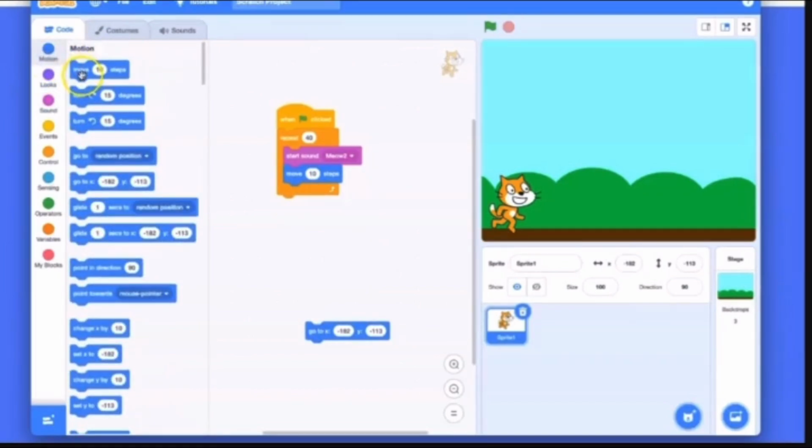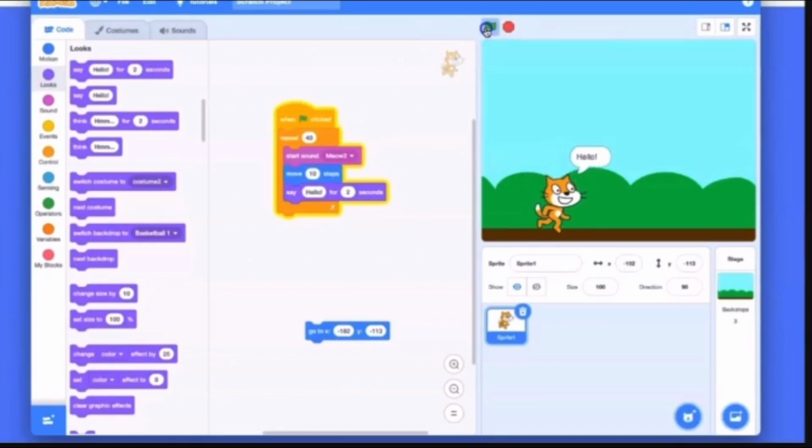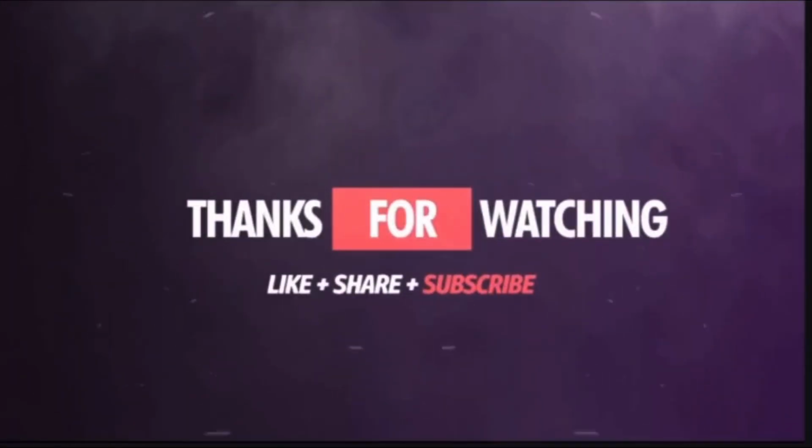I'm using this say button. My cat will say hello every 2 seconds. You can change the value of seconds also according to it. See, like this. Like this you can also make your project.